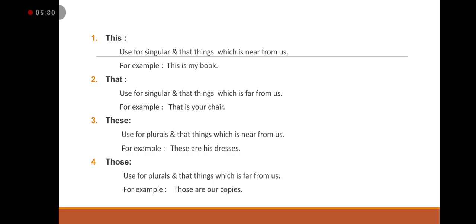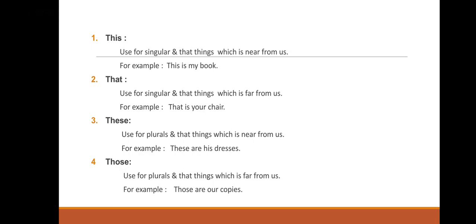And that we use when we have singular and the thing is far from us, that time we say, that is your chair. If one chair is far from you, and there is only one chair, only one book, that time you say that is your chair, that is your book. Okay, these words indicate something, showing something, maybe it's far from you or near to you.